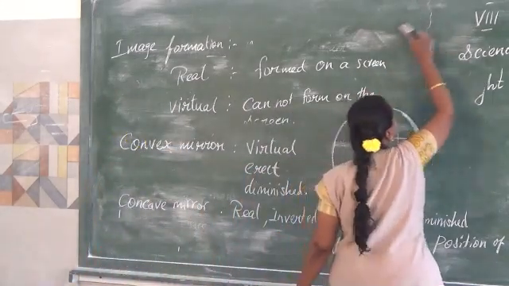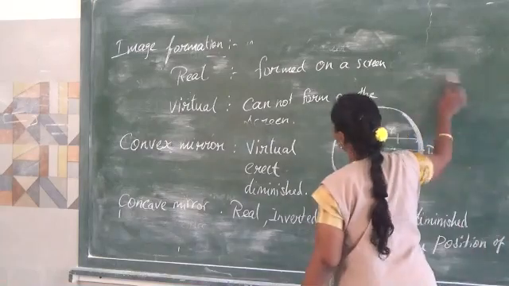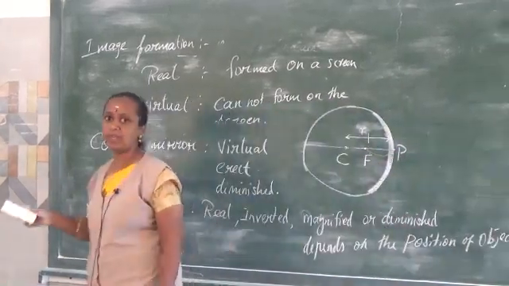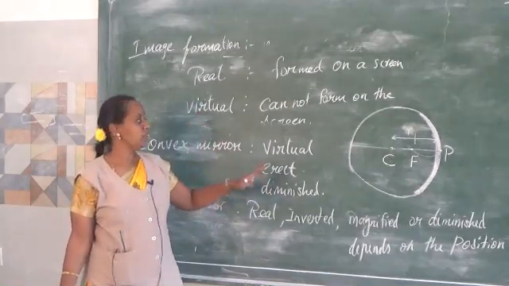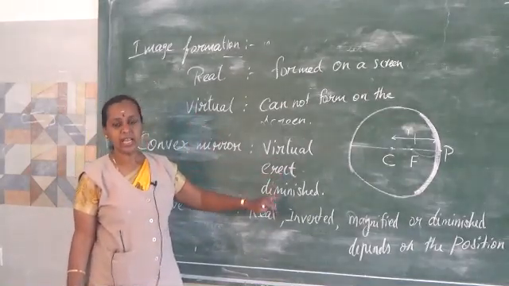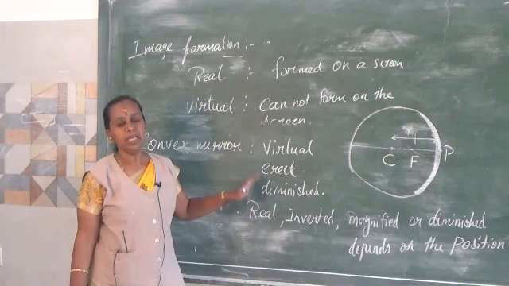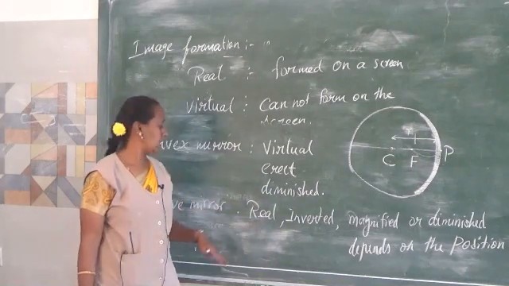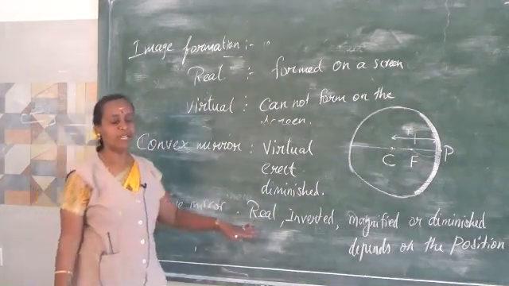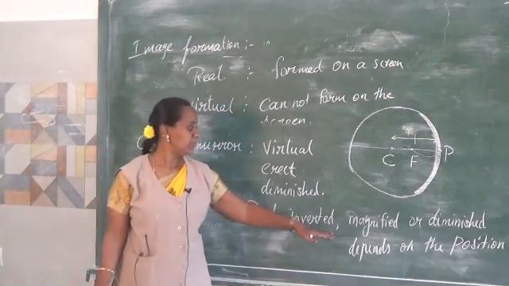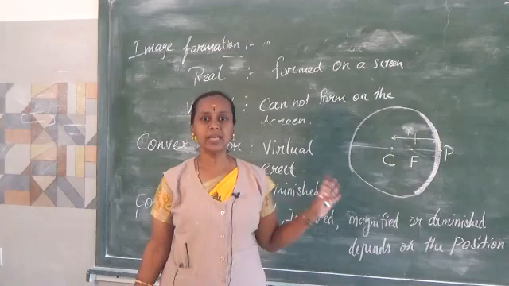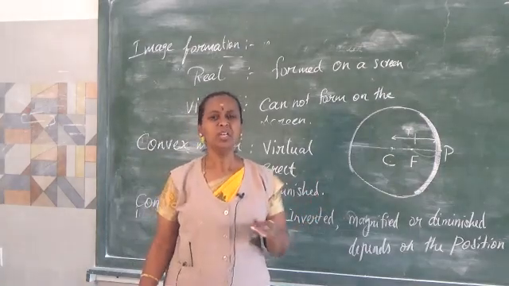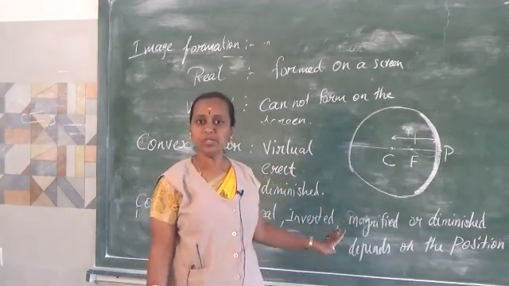The next. So when the object is kept in front of the convex mirror, the image formed will always be virtual, erect and diminished, so it cannot be projected on the screen. Whereas a concave mirror will give a real, inverted image, which may be diminished or magnified, depending upon the position of the object. So this is the content of that paragraph given in your book. It is given so elaborately, it is very simple to understand.